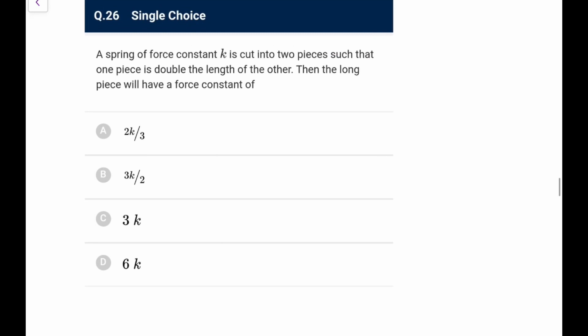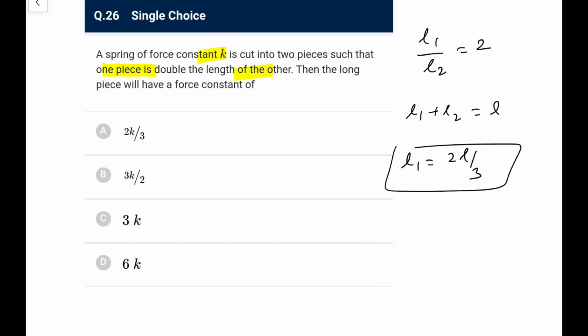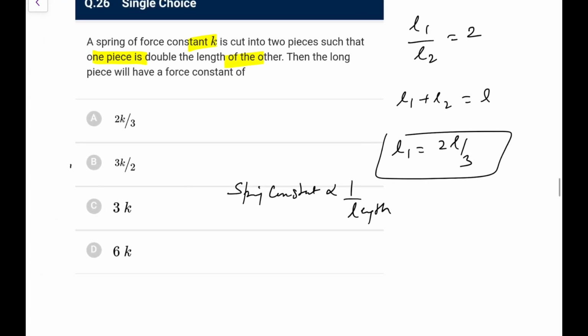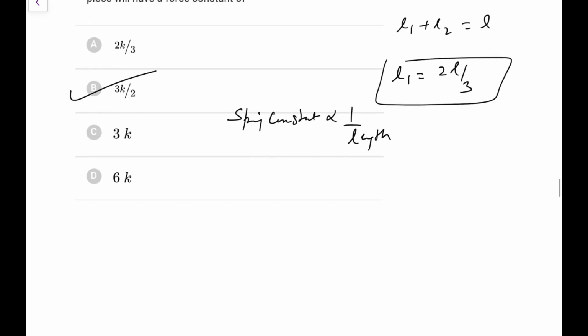Next, a spring of constant K is cut into two pieces such that one piece is double the length of the other. So we have L1 by L2 equal to 2, and L1 plus L2 is equal to L. So directly you can say L1 would be equal to 2L by 3, that is the longer piece. You know spring constant is inverse to length. So if length becomes 2/3, the spring constant will become 3 by 2. So directly you can write 3K by 2 for the longer one.